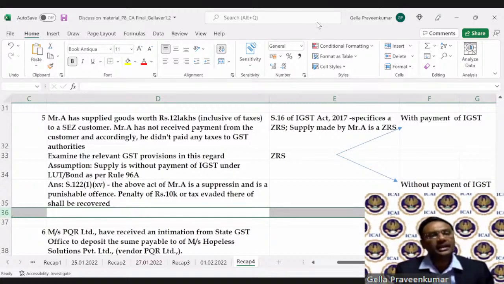Zero rated supply, Namita, I have two choices as we have discussed. So let us take that it is an export without payment of IGST. Sairam says the supplier can make it without payment of tax. So we have chosen the second option, Sairam. Choosing the second option, we have concluded that it is a suppression.